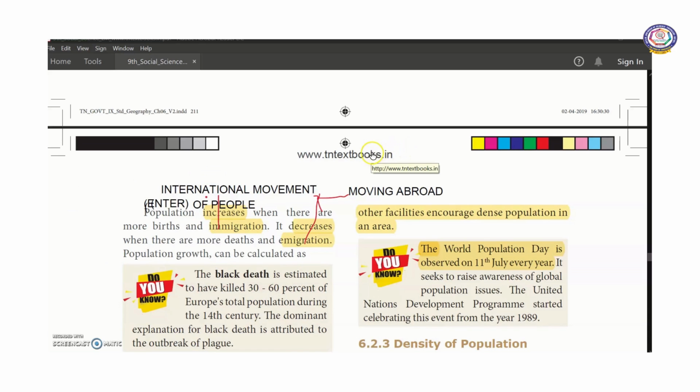Okay children, today we discussed certain components about population. Tomorrow we will continue this topic.